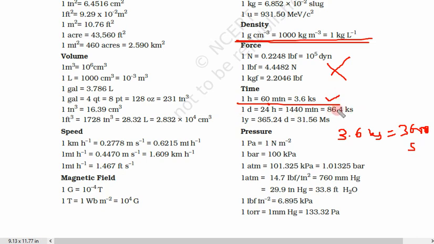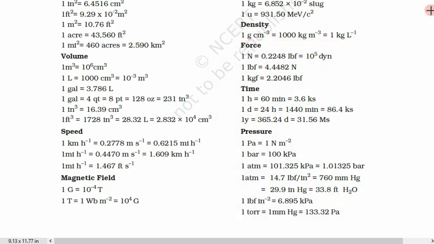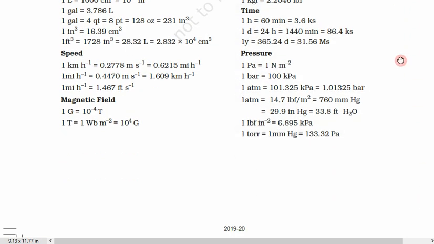1 day is equal to 86,400 seconds, and 1 year is 31.56 megasecond. But definitely you don't need these conversions, you need only this conversion. Write this one. This one is very important. 1 hour is equal to 60 minutes is equal to 3600 second.